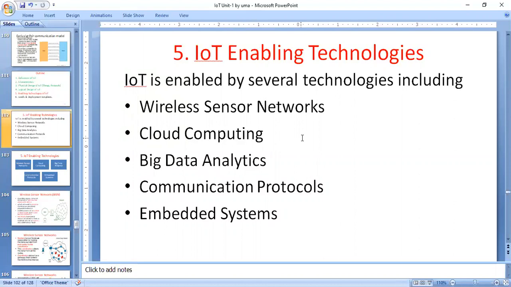Coming to cloud computing. What is cloud computing? Storing, processing, and accessing our data using a remote server. You are storing data in a remote server via the internet, other than the local laptop or computer. Instead of using a local or personal computer, you are storing the data in a remote server. You are storing, processing, and managing the data in the internet. That is called cloud computing technology.